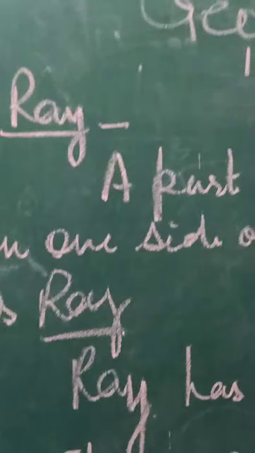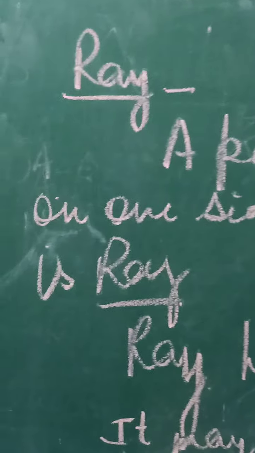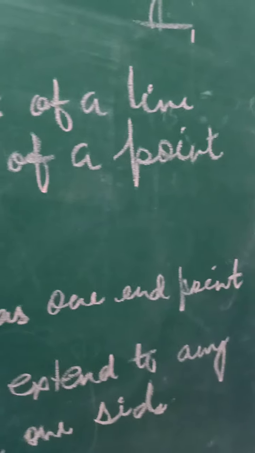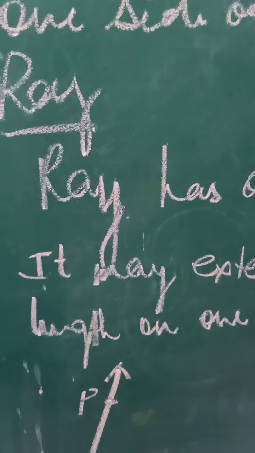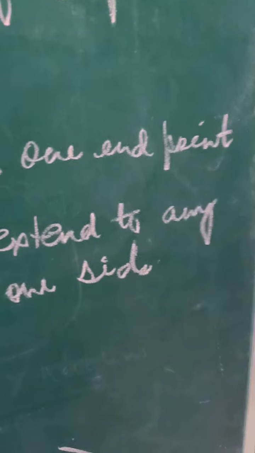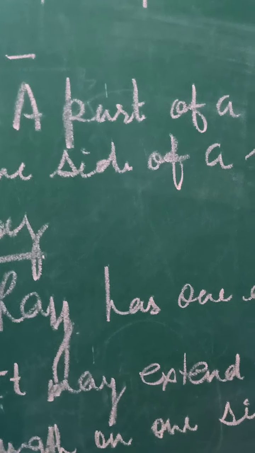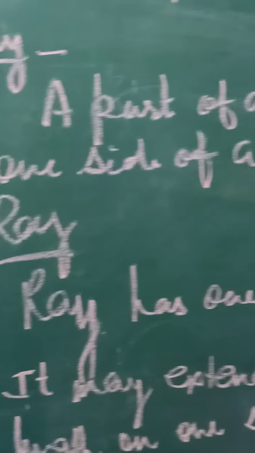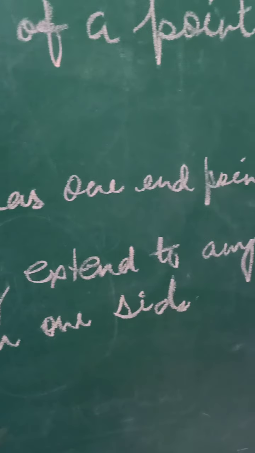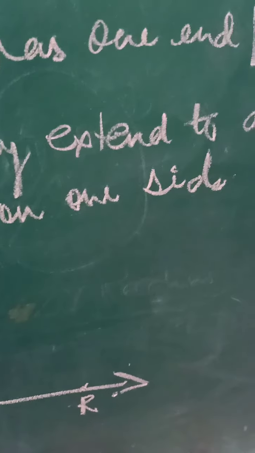Next is ray. So what is ray? A part of a line on one side of a point is ray. Ray has one end point and it may extend to any length on one side.